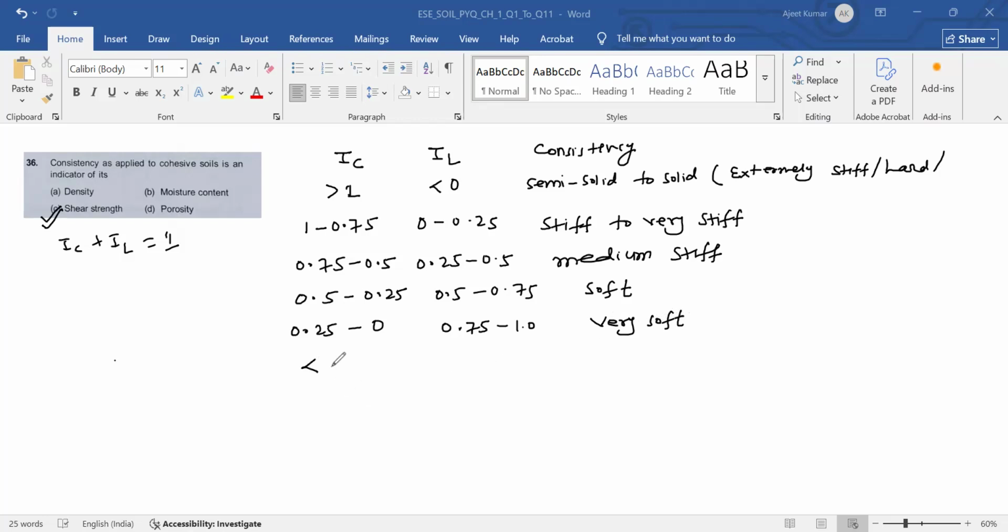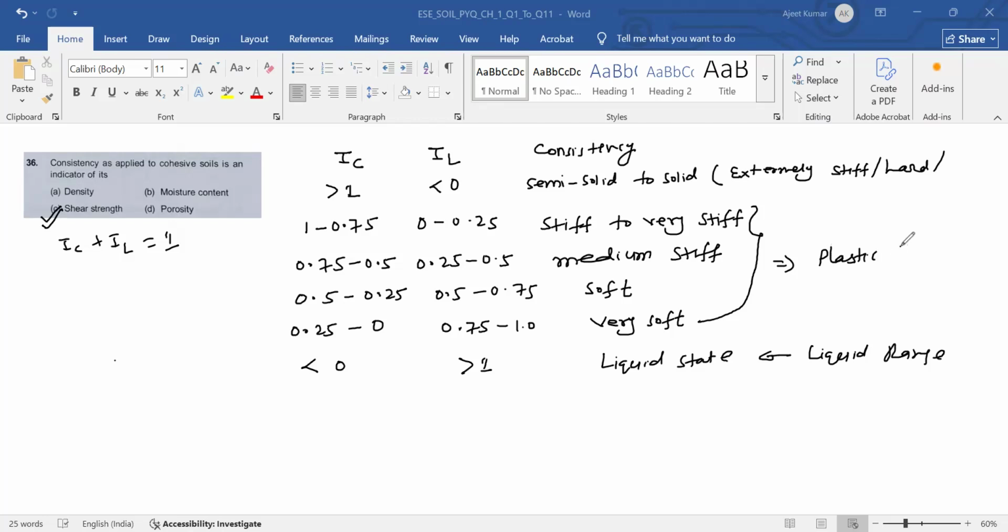And if IC is less than 0, then IL will be greater than 1. And in this case, consistency will be liquid state. The soil will be in liquid state. This is the liquid range, and for this, this is the plastic range. And it is the solid to semi-solid range.